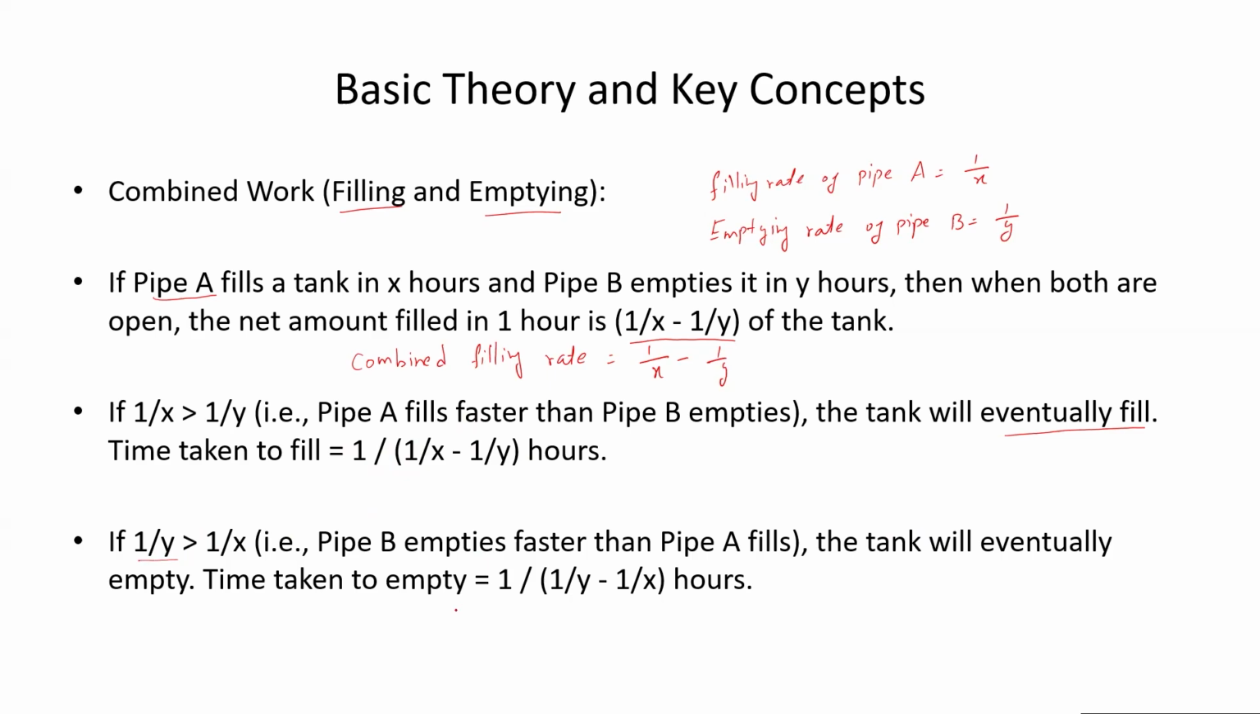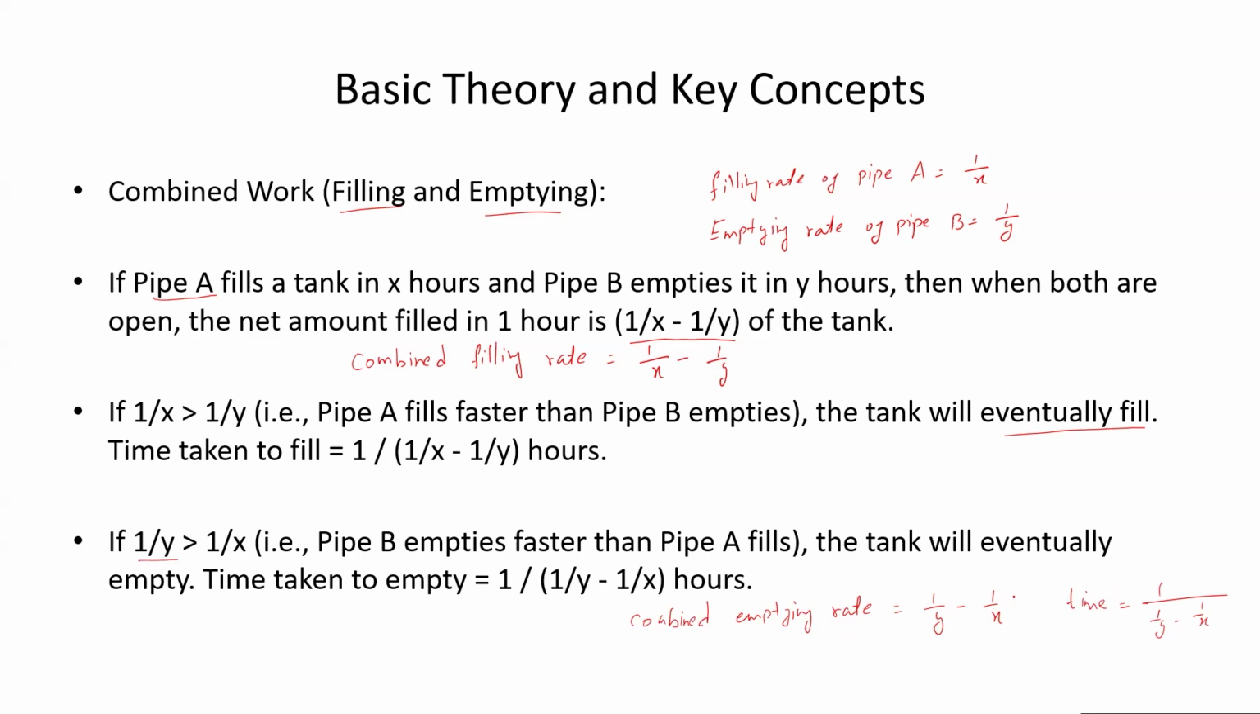Okay, and the combined emptying rate, because here we want to empty the tank, will be 1 upon y minus 1 upon x, because y is doing the work in favor of what we want eventually, and x is doing the work in the opposite direction in this case. So the rate will be 1 upon y minus 1 upon x, and the total time taken to empty the tank is 1 upon the rate. So that is the rule. If time is given, you can compute the rate. If you know the rate, you can compute the time.